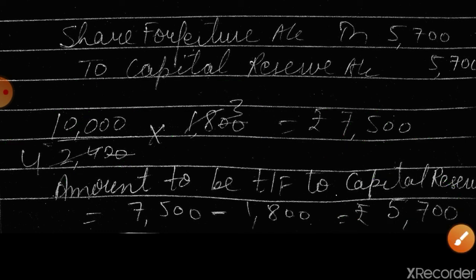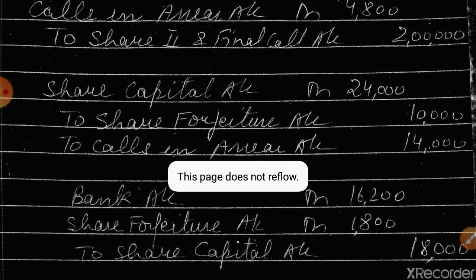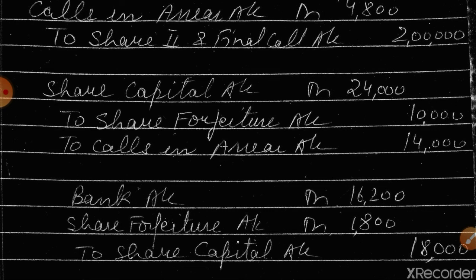So this is the solution. The cash book you have to prepare by yourself. Question number 41 and question number 43 are your homework. Okay. So you can take a screenshot of this solution. We'll meet in the next lecture and we'll discuss more questions. Now there are no extra topics remaining.